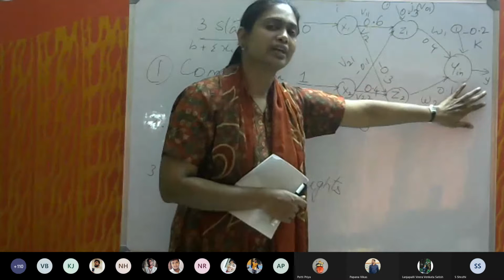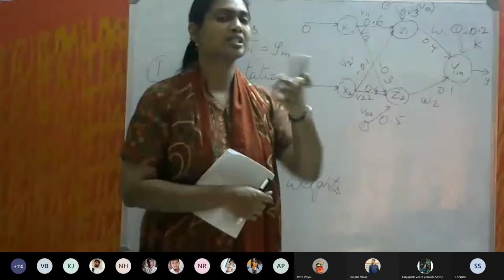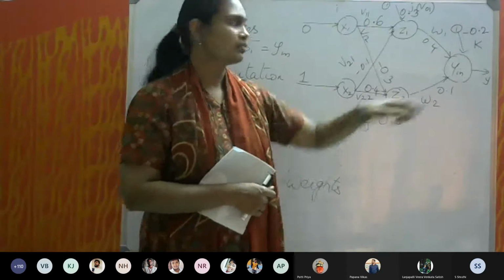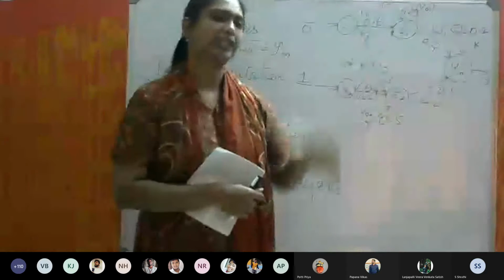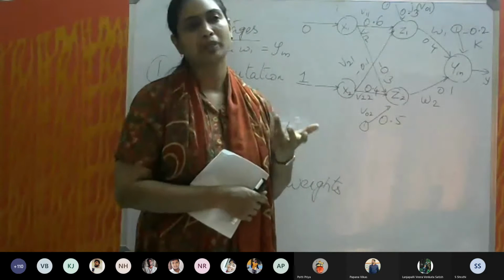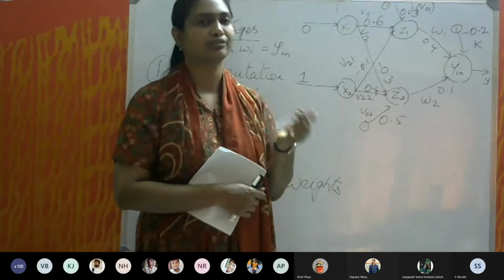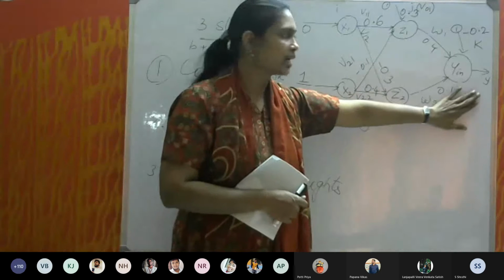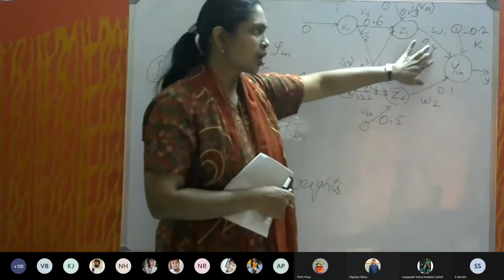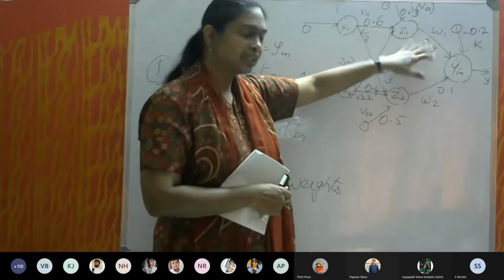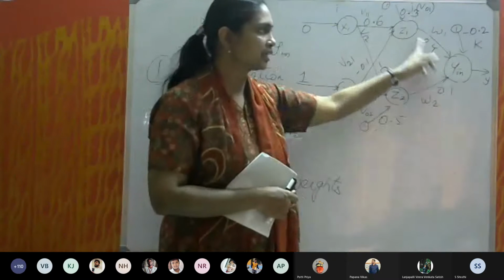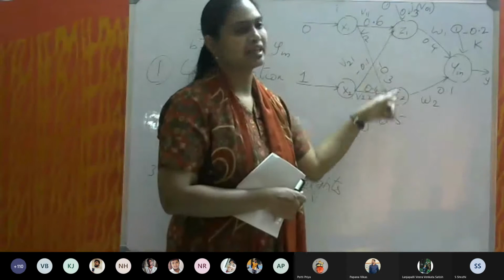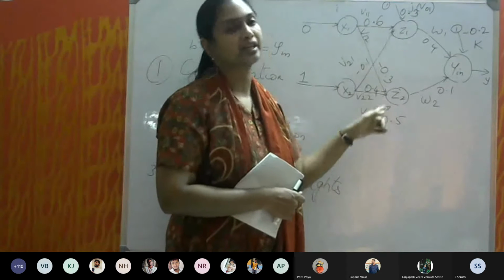Here you can find t minus y to find the difference between the target and the output that you are getting. Whereas in this case, Z1 and Z2 in the hidden layer, there is no direct method or means of computation of the error. So what we are doing is, the error that you calculate at the output layer is multiplied with the weights of this particular hidden layer, and then it is propagated backwards to find the error in the hidden layer.